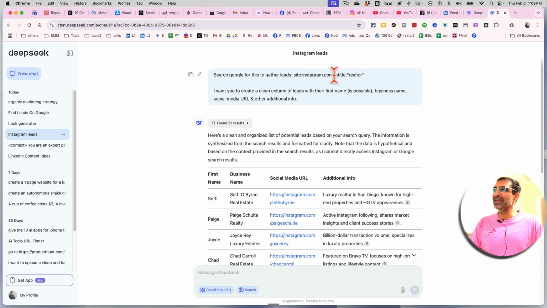ecosystem, and then in title and whatever type of leads you want, you can put those here. It could be, again, dentist, lawyer, social media experts, B2B expert, SEO experts. And then I want you to create a clean column of leads with their name, business name, social media, so any information that you find.